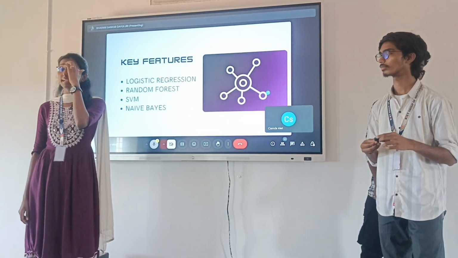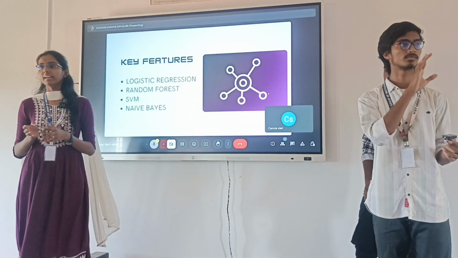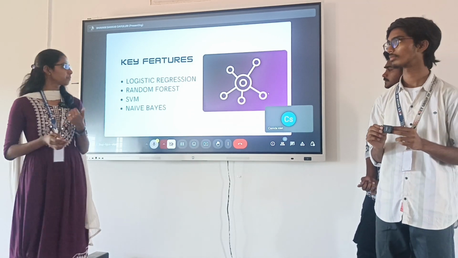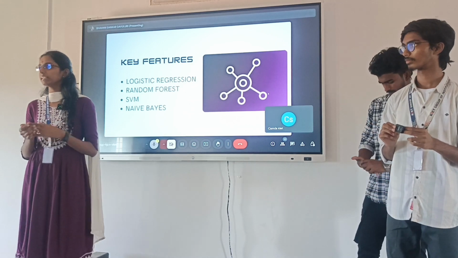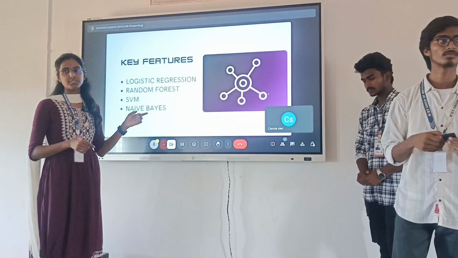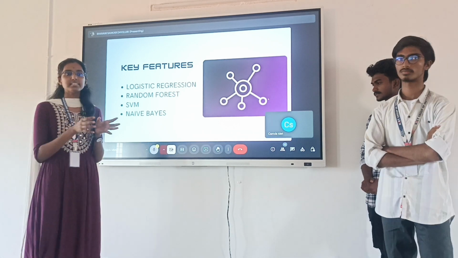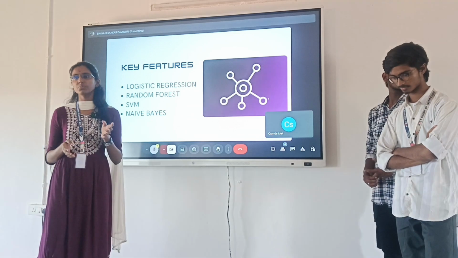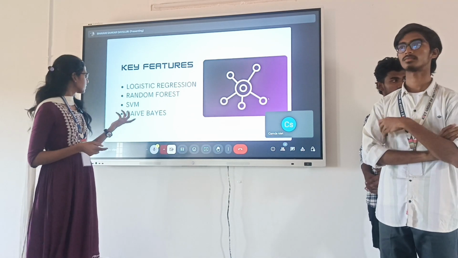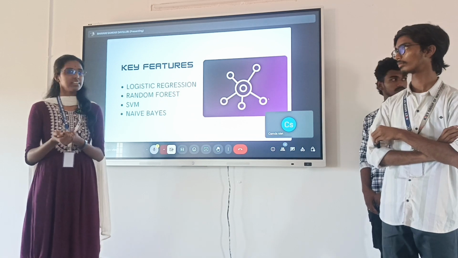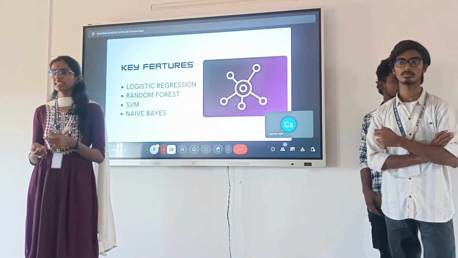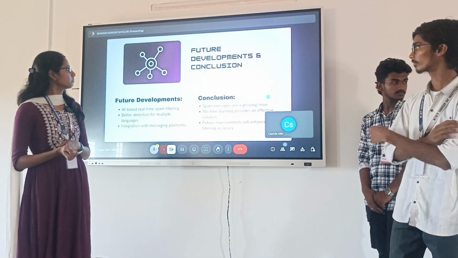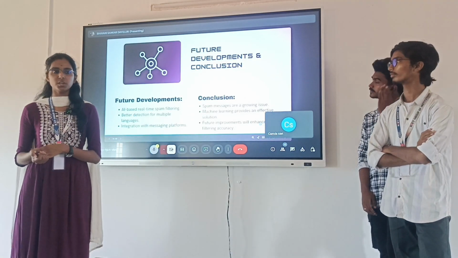We have trained the models in 4 different ways. First, logistic regression takes the inputs and uses probability estimation to decide whether it is spam or not. After that, random forest collects multiple decision trees to detect whether it is spam or not. Then we have used SVM, which is used for text, and also Naive Bayes, which is also used for short text messages, where it detects the words.